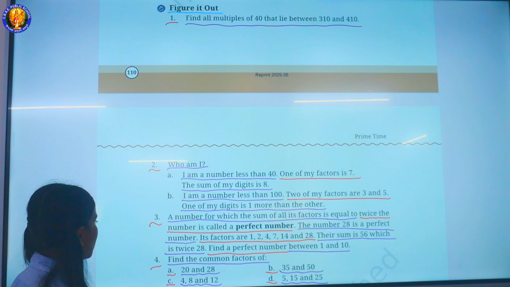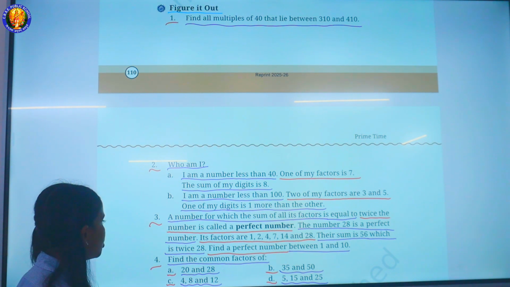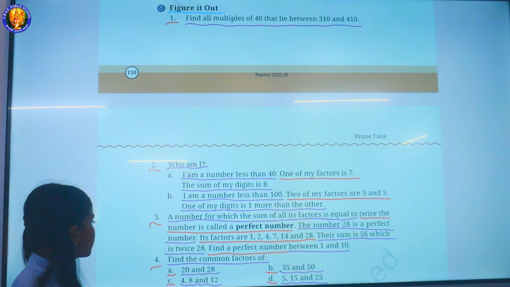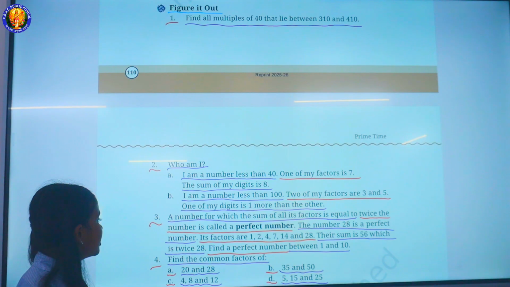3. A number for which the sum of all its factors is equal to twice the number is called a perfect number. The number 28 is a perfect number.